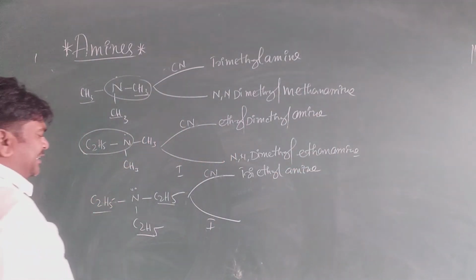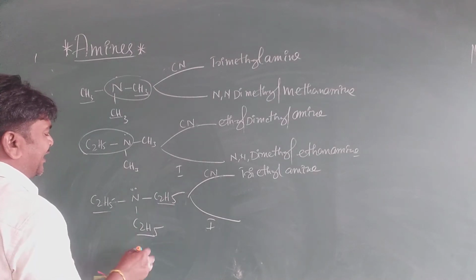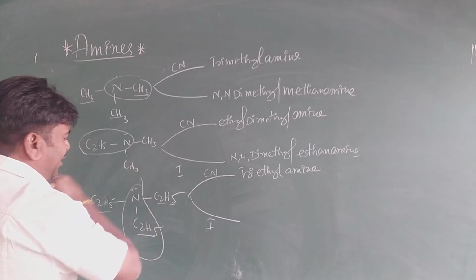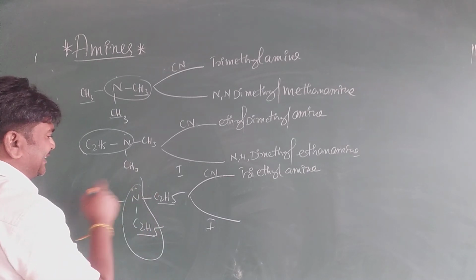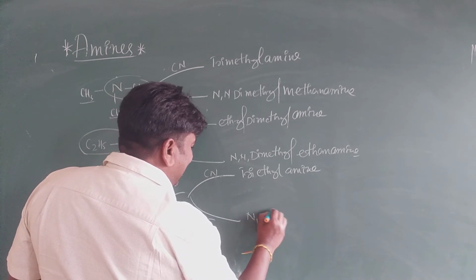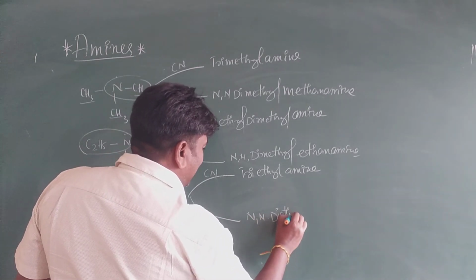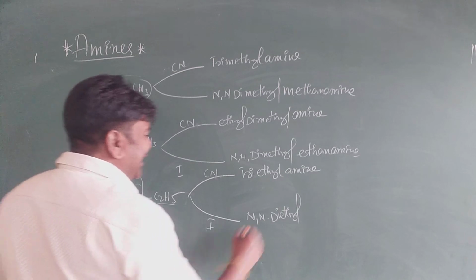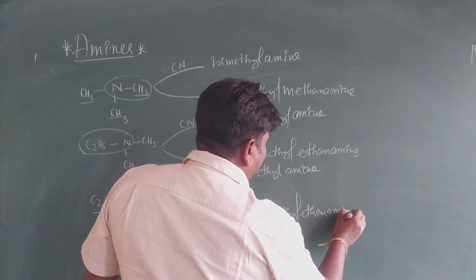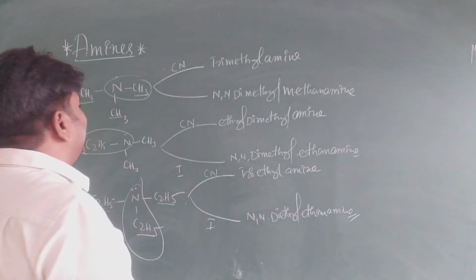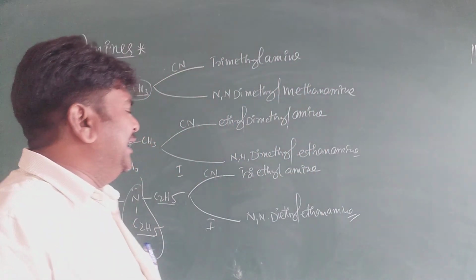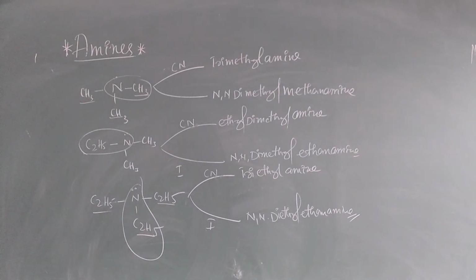When nitrogen is attached to alkyl groups that all have an equal number of carbons, that is ethyl. That is N comma N diethyl ethanamine. Okay, this is the nomenclature of amines. Now I'll discuss the preparation of amines.